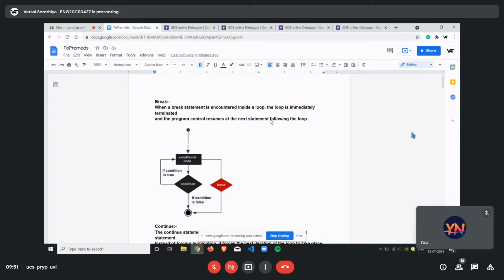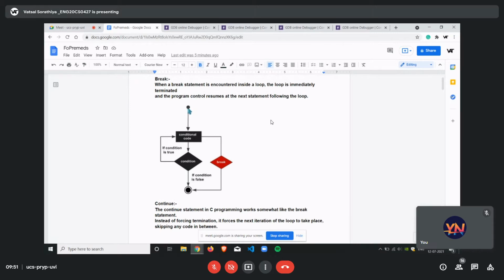Before explaining switch and loops, I just wanted to give you a brief on what break and continue statements are. They are crucial. When a break statement is used inside a loop, the loop is immediately terminated. It ends, and the control of the program, while you are debugging, you can see the control flow is just at the next statement after the loop. There is one example which I have given in the flow chart.